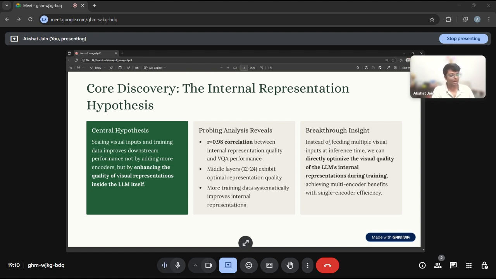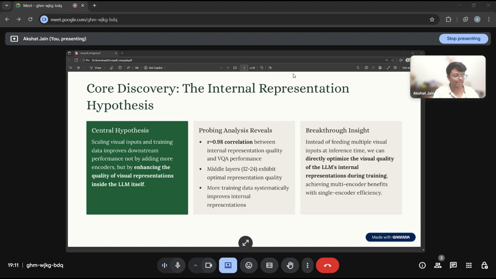Our core discovery, the internal representation hypothesis. Our breakthrough came from a fundamental insight about how these models actually work. We hypothesize that scaling visual inputs and training data improves performance, not because you are feeding in more encoders, but because you are enhancing the quality of visual representation inside the LLM itself.